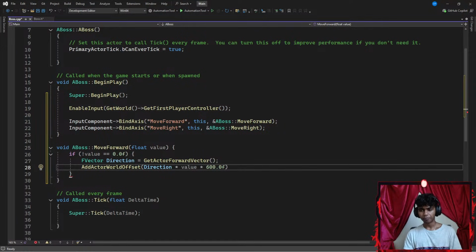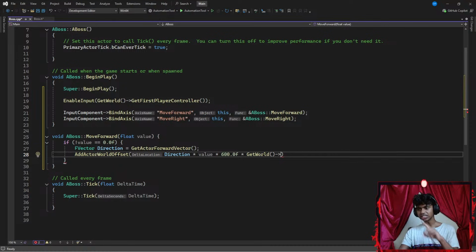I think it's 600 centimeters per frame or something. There we go. Then I'm going to multiply that by the current time, which is going to eventually be independent, like FPS type stuff. Guys, I'm really bad at phrasing this part for the time being. So I'm firstly going to go with get world. I get access to my game world, and then I'm going to point towards delta time seconds. Let's go with delta time seconds. Okay, perfect. I think that's pretty much it. Then I end this with a semicolon.